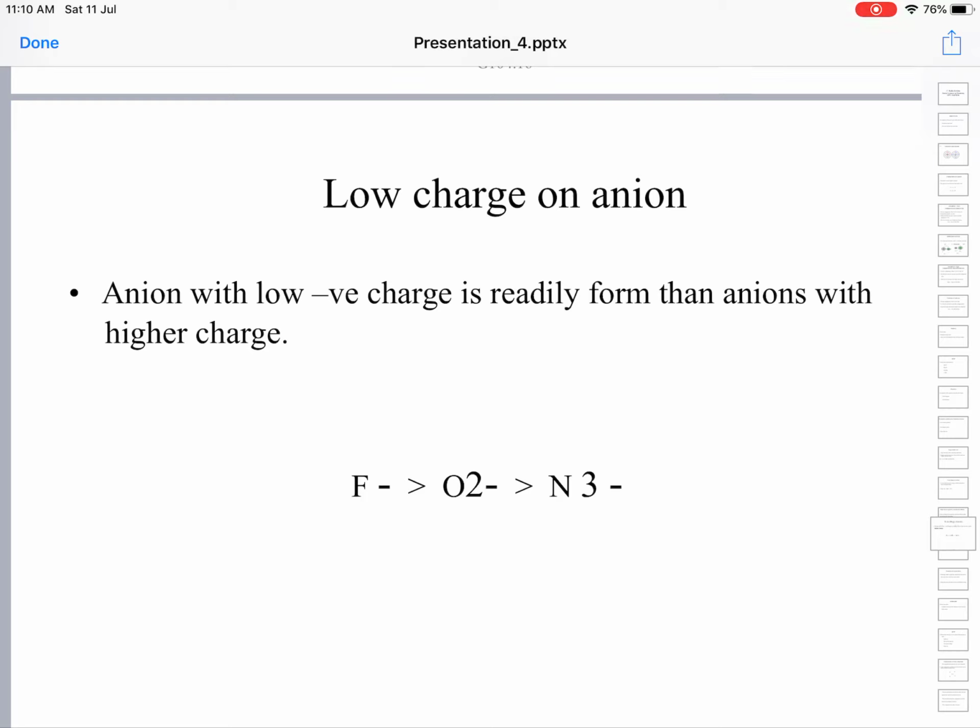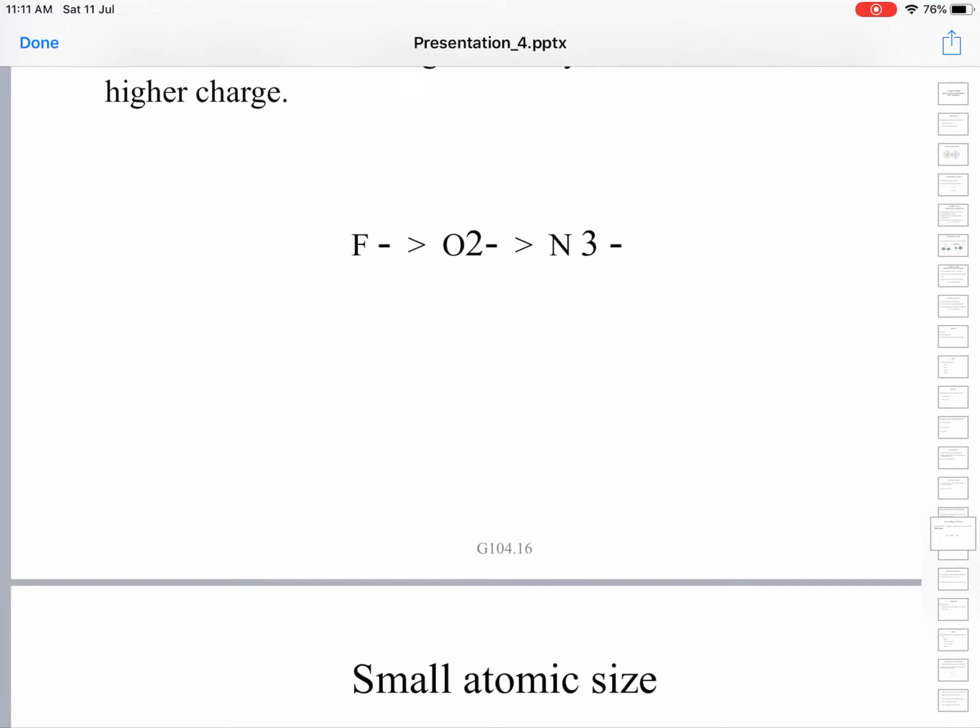Then you are adding another electron to O minus to get O2 minus. So, you are adding an electron to a negatively charged ion, which is difficult. The same thing happens more pronouncedly in the case of N3 minus. It is not difficult to visualize that, it is quite obvious.